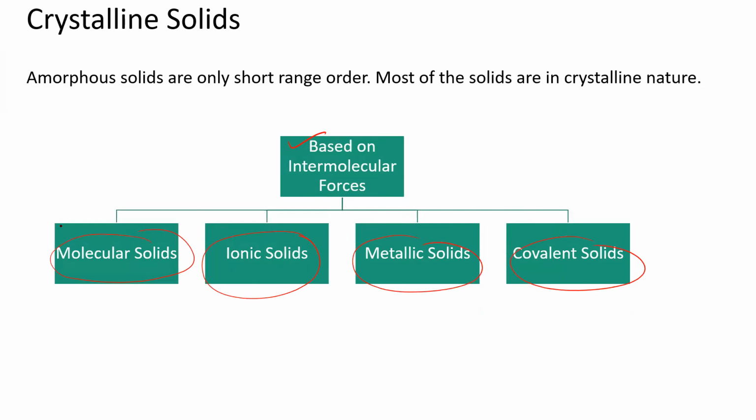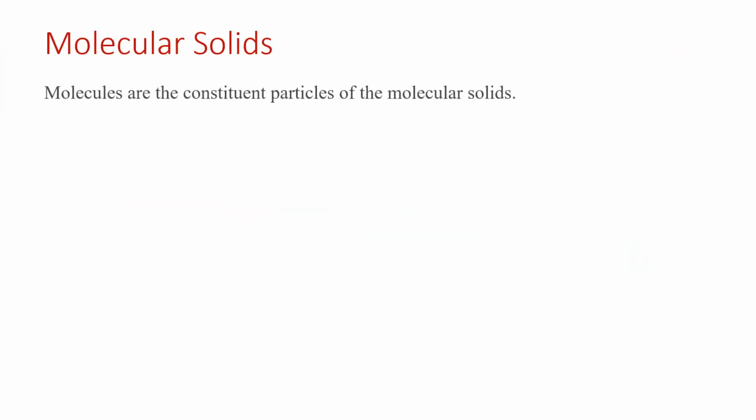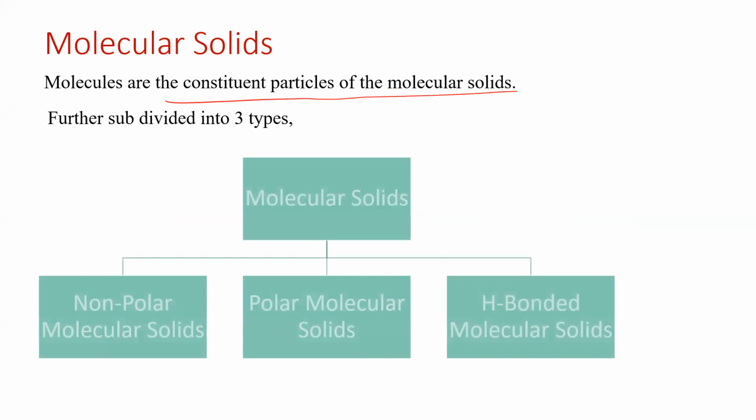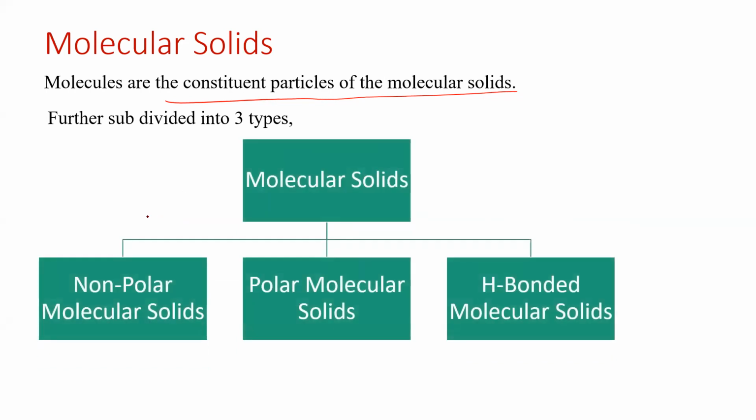Here we are going to discuss only molecular solids. What is a molecular solid? The constituent particles here are molecules. It can be further subdivided into three types: non-polar molecular solids, polar molecular solids, and hydrogen bonded molecular solids.